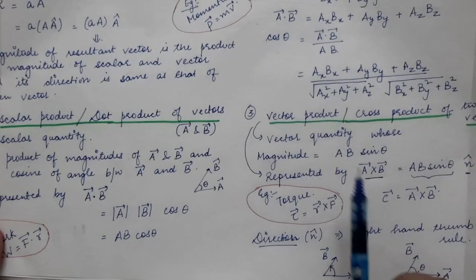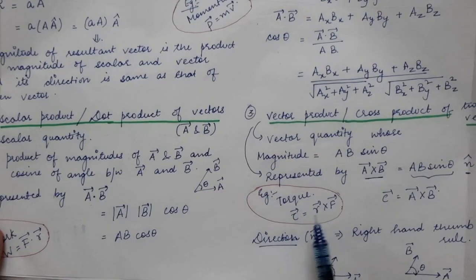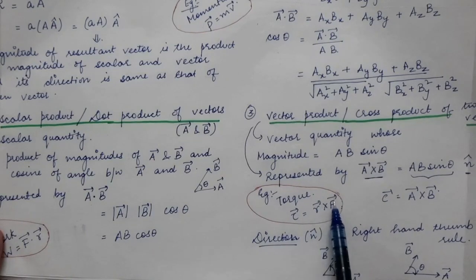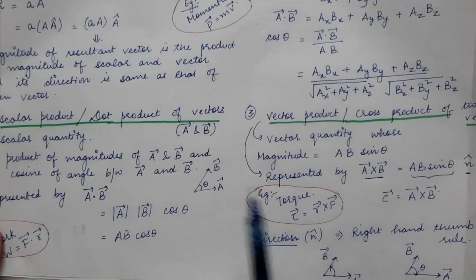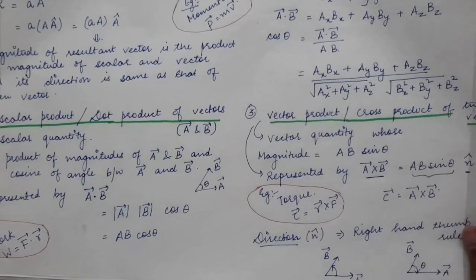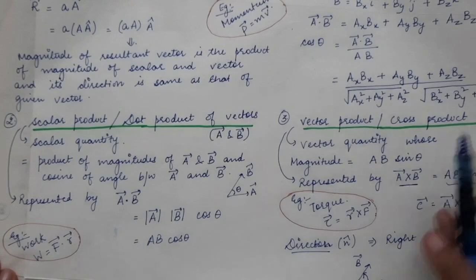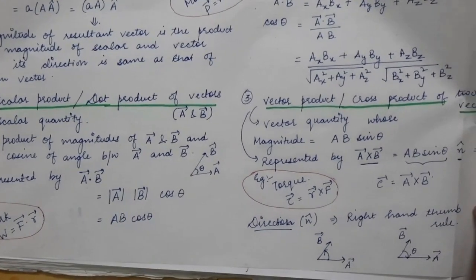Now the example of cross product is in case of torque. Torque is represented by tau vector, and this torque is equal to R vector cross product with force vector. R vector is the displacement and F vector is the force vector. Now the example of dot product is the work done to move a particular object. Let's say F vector force is applied on an object to make a displacement of R vector. So the work is given by force dot product with the displacement vector. So these are the various examples.